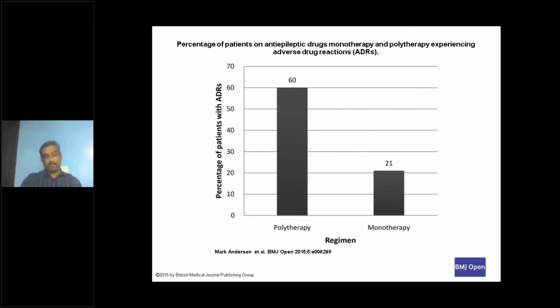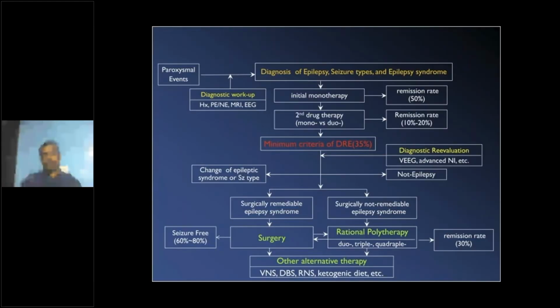These are the common side effects. So this is the flow chart, how we usually go. Initial monotherapy, first medication, and second drug you can go. And when the drug refractory epilepsy criteria is fulfilled, you have to definitely go for video EEG and look at whether this is a surgically remediable syndrome, and then you can use additional polytherapy and other options as the patient warrants.